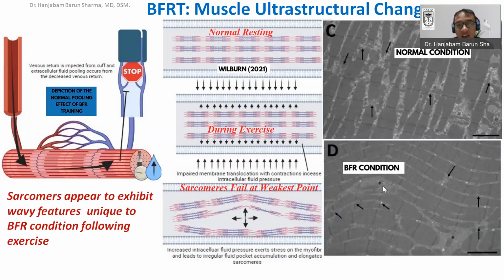So if you see in electron microscopy, this is a normal condition where you can see that there is no problem. These are all the striated muscle fibers, skeletal muscle fibers. But if you see the blood flow condition, you can see that there is a wavy pattern. A sarcomere exhibits a wavy pattern which is unique to blood flow restriction exercise.